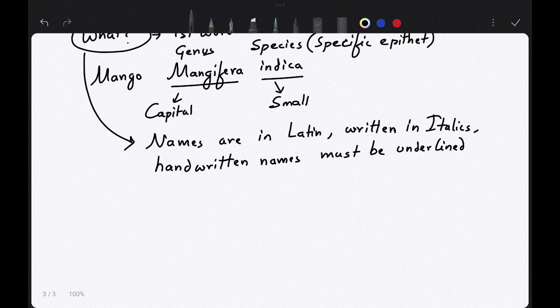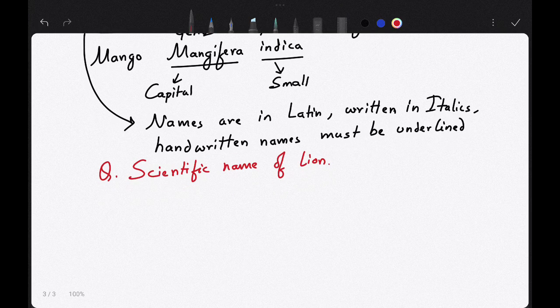So if I give you an example, question: scientific name of lion. Which one of the following is correct?